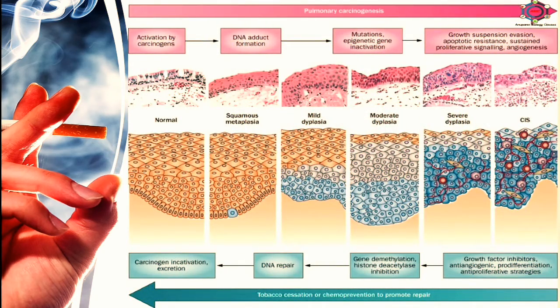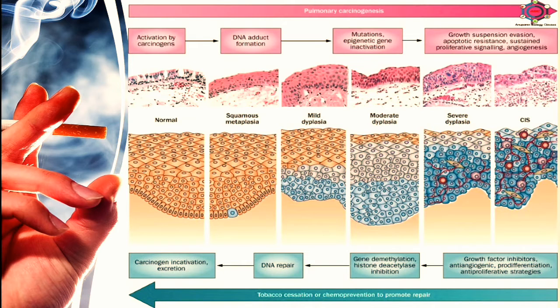Here you can see the pulmonary carcinogenesis. At first, the activation by carcinogens, then DNA adduct formation, then mutation, epigenetic gene inactivation, then growth suppression evasion, apoptotic resistance, sustained proliferative signaling, and then angiogenesis.